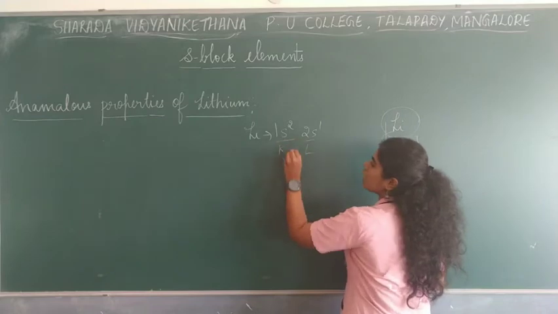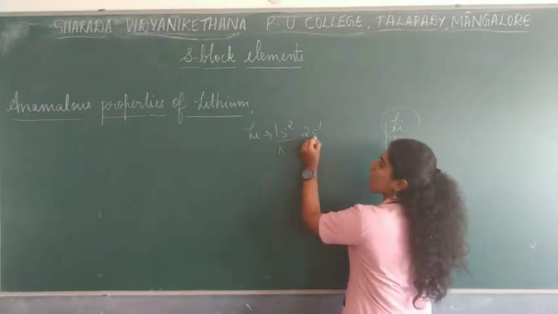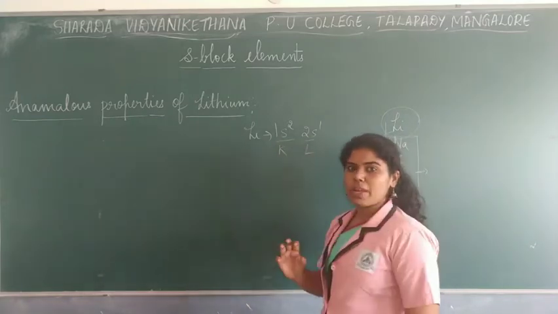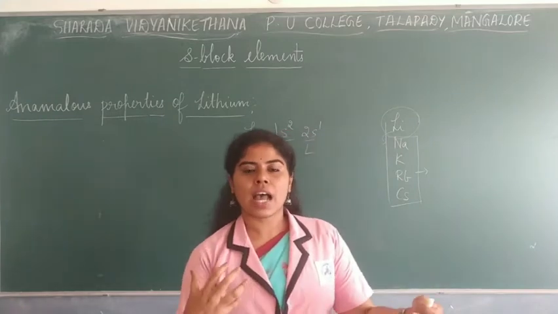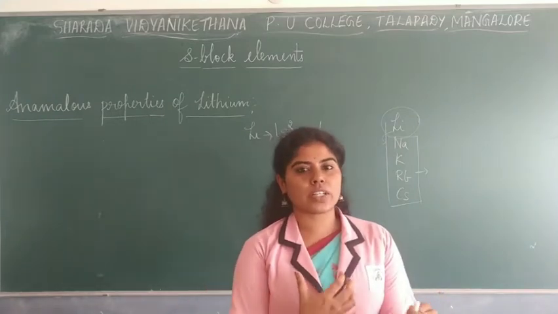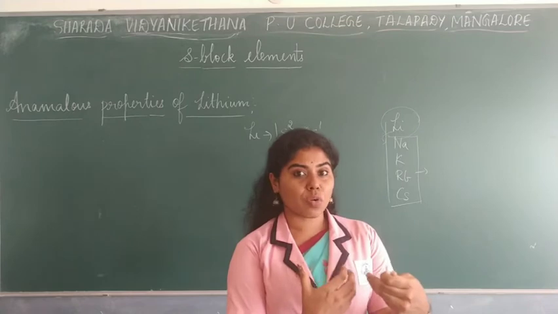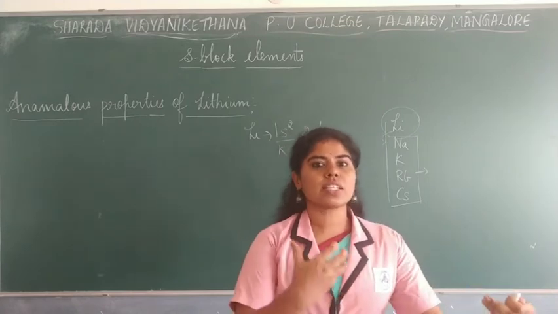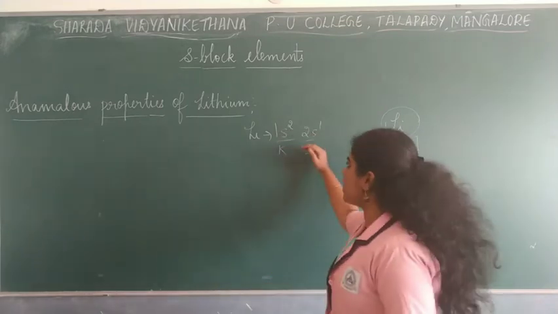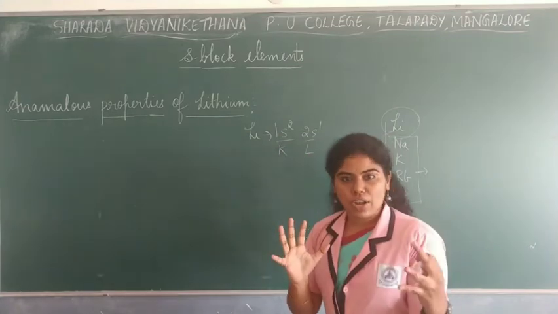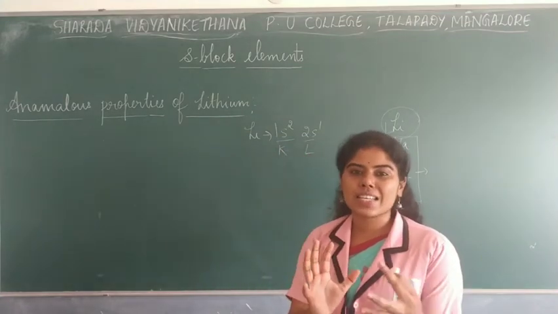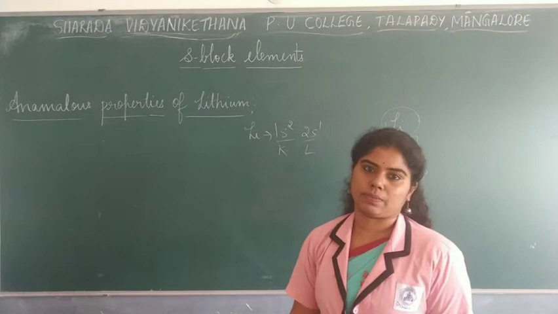There are 2 shells, and all of these are s subshells, which are much more attracted towards the nucleus. Because of this high force of attraction between the nucleus and the electrons in these subshells, the size becomes smaller.